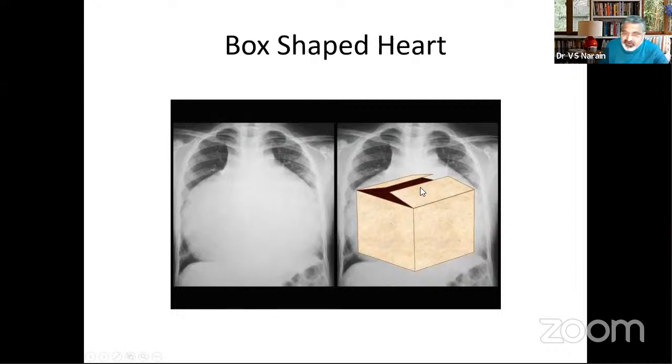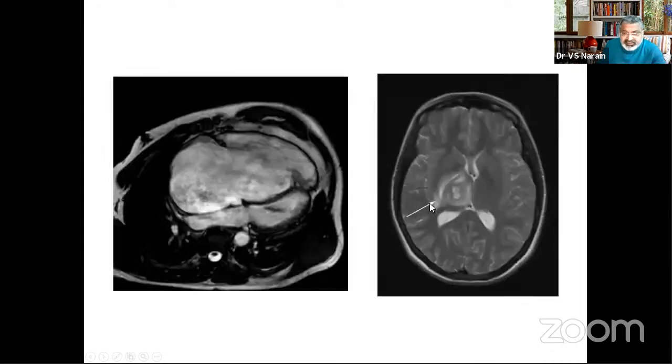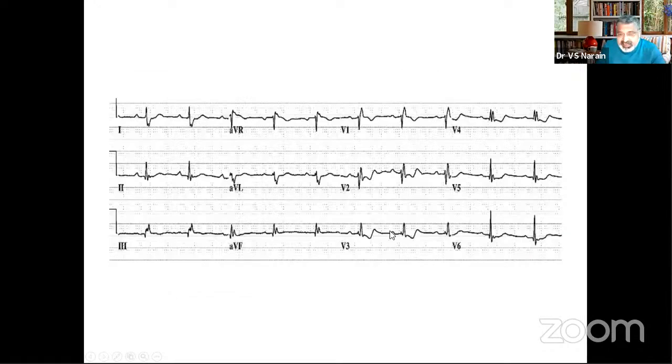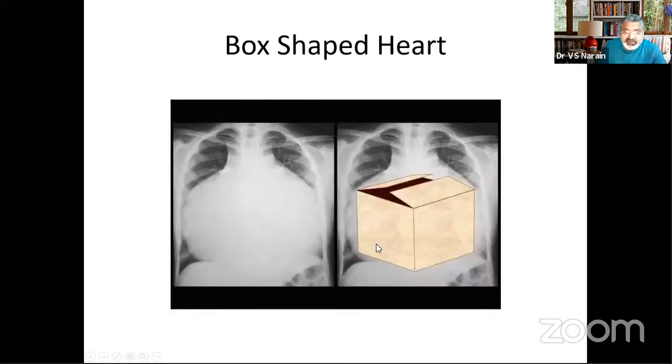This is Ebstein's, of course, the box shape because of right atrial enlargement and RV outflow enlargement. Classical Ebstein's. This is the CT of Ebstein's. You find that there is a dilatation. And this is the abscess which you often get, the infarct and the abscesses which you get in Ebstein's because of the paradoxical embolism. And this is the classical X-ray, and the classical ECG where you have notching of the QRS. So this is Ebstein's anomaly, no doubt about that.